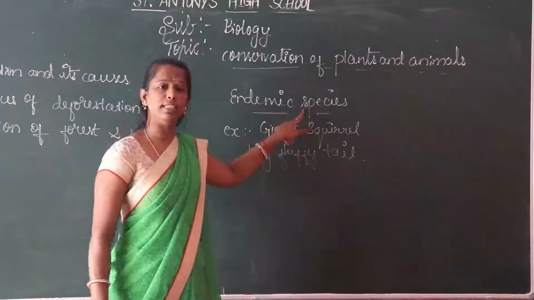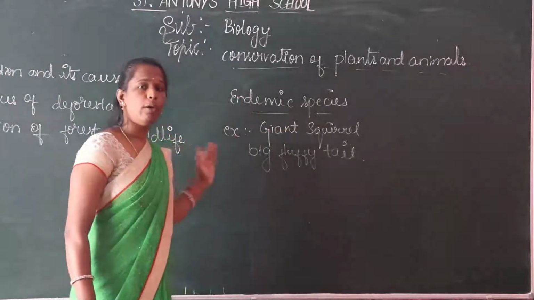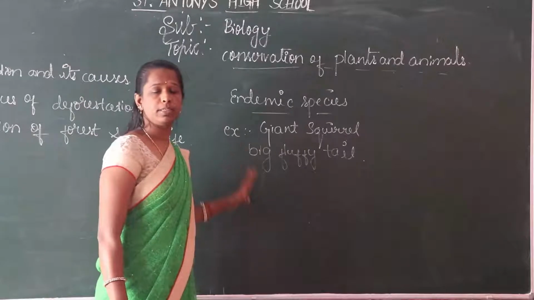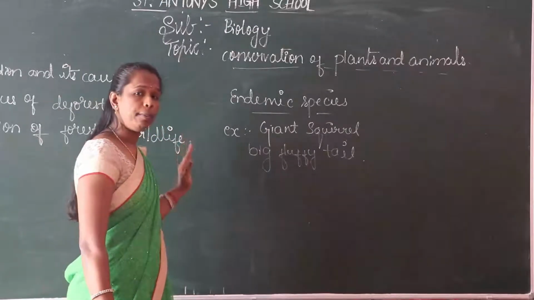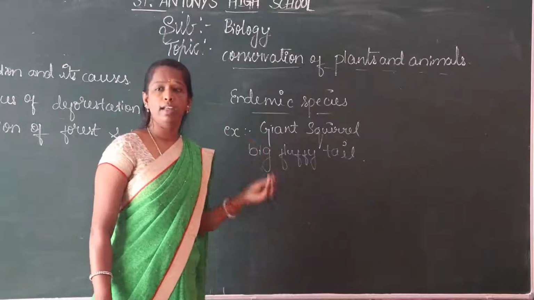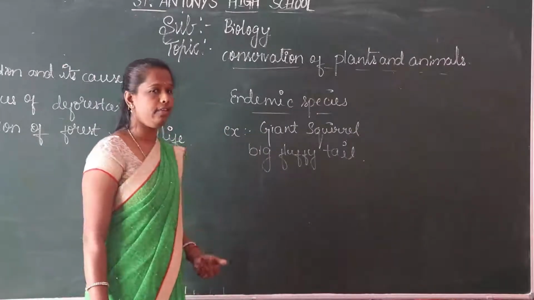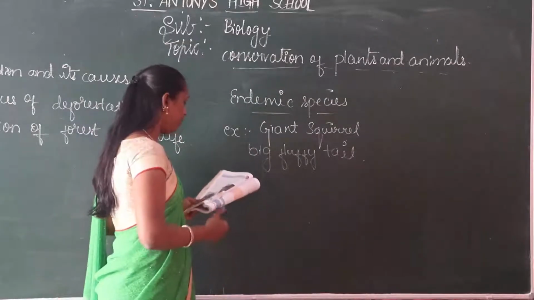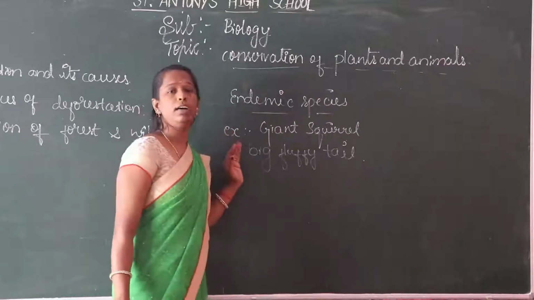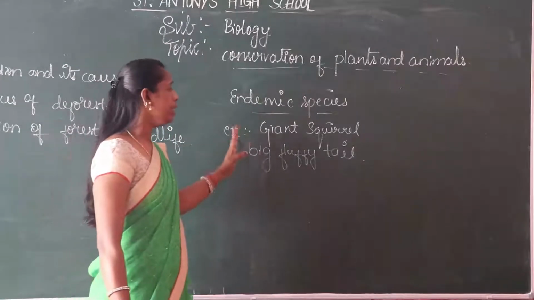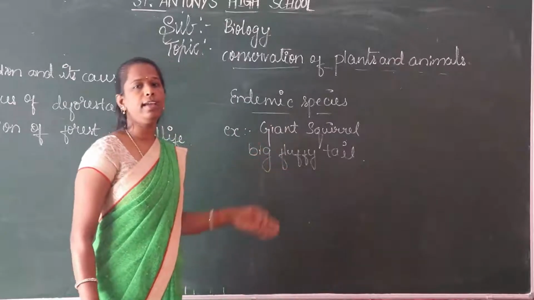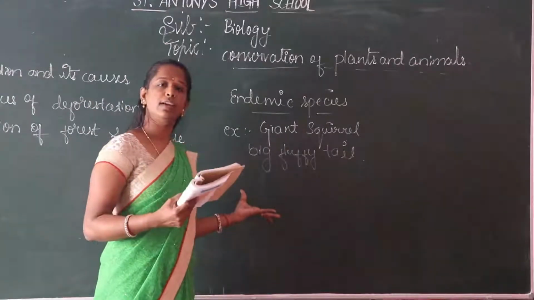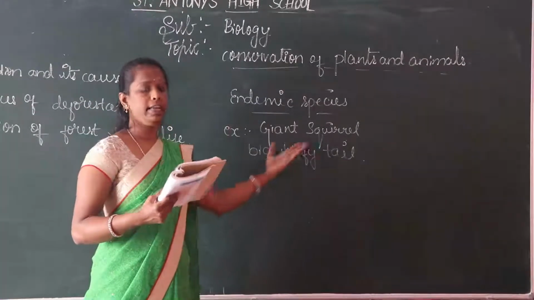What is the meaning of species? A species is a group of the same kind, a population of particular living organisms. Population means a group of the same living organisms, and a species is a group capable of interbreeding. This type of squirrel is rarely seen. In the Pachmarhi Biosphere Reserve, some students have seen the giant squirrel.